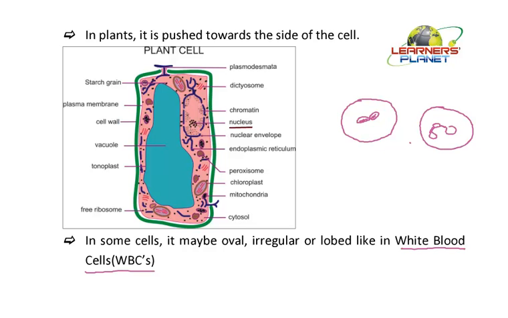They are having more lobular structures than a single one. So this is what is present in some different kinds of white blood cells. In some cases, the nucleus may be horseshoe shaped. That means it may be this kind of structure. Neither is it oval, nor irregular, nor even a lobed structure, but it may be a horseshoe shaped structure. Now these different kinds of structures are generally found in the case of blood cells.